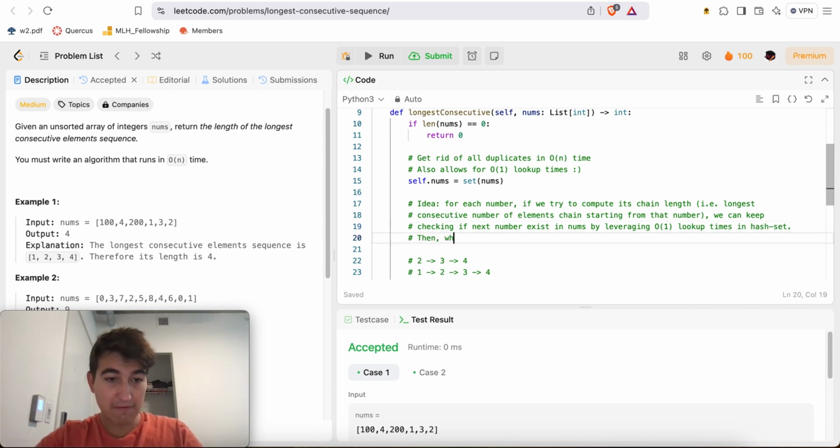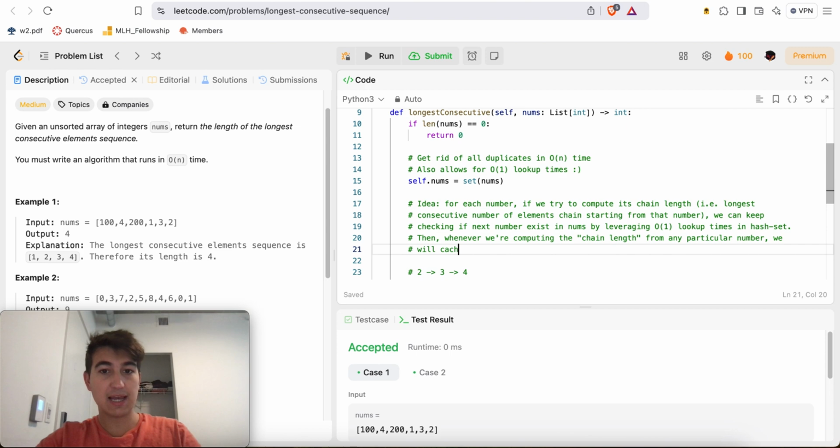Then, whenever we compute the chain length from a number, we will cache the result to be used whenever needed again in the future.